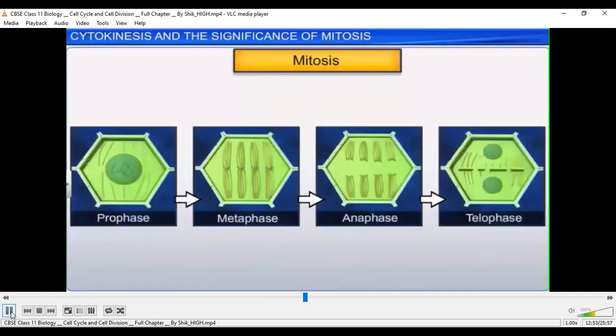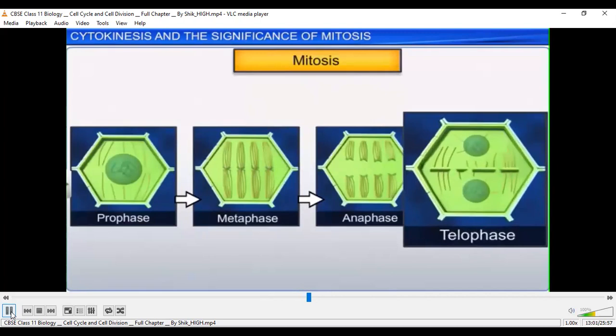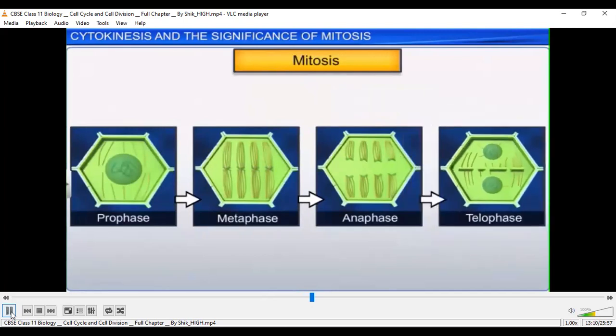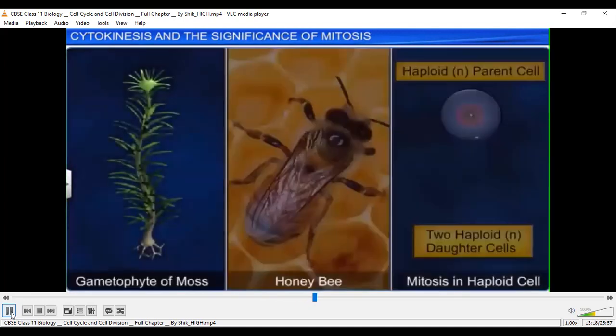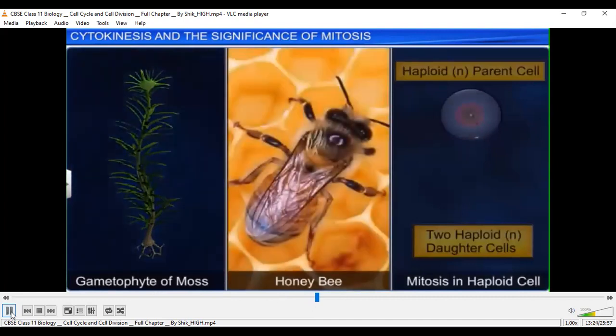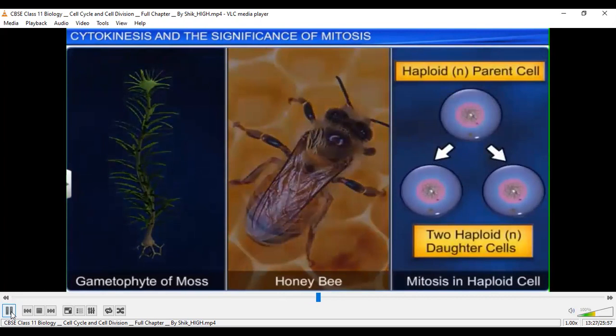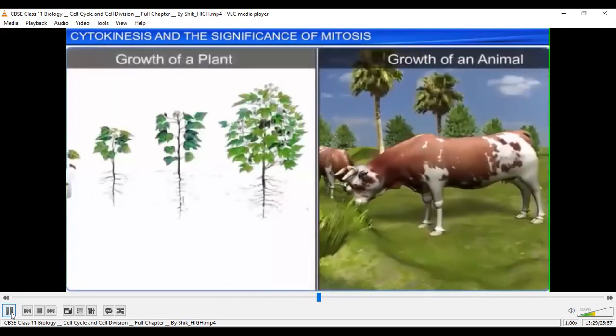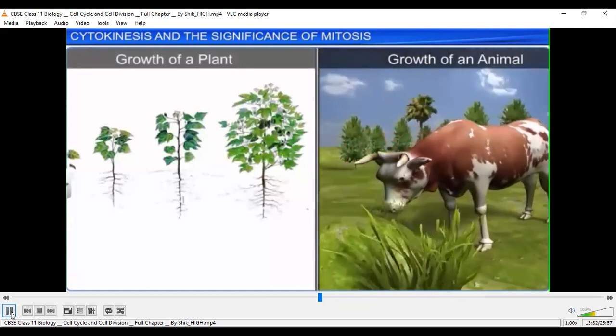So mitotic phases, that is prophase, metaphase, anaphase, telophase, in case of a plant cell, you can look into. Here both the nucleus and the cytoplasmic ratio will be retained, and the chromosomes are again equally shared among the two daughter cells in future. See, the parent cell will be diploid in nature and daughter cells also remain diploid. Sometimes, in case of bryophytes and also in amoebae, in haploid cells also this mitosis will occur in order to maintain a constant set of chromosomes.